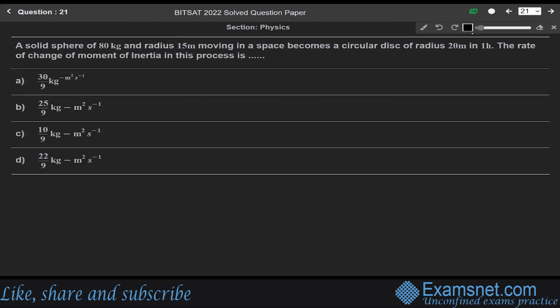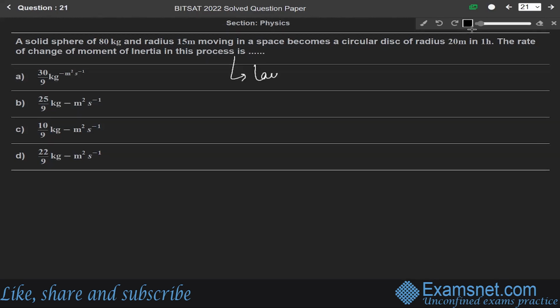The next question is 21. A solid sphere of 80 kg and radius 15 meter moving in space becomes a circular disc of radius 20 meter in 1 hour. The rate of change of moment of inertia in this process is, okay, so this question is from the chapter of laws of motion. In this question, we are given the mass of the sphere equal to 80 kg, and the radius of the solid sphere, let us say RS, is given as 15 meter. And the radius of the circular disc, let us say RC, is given as 20 meter.